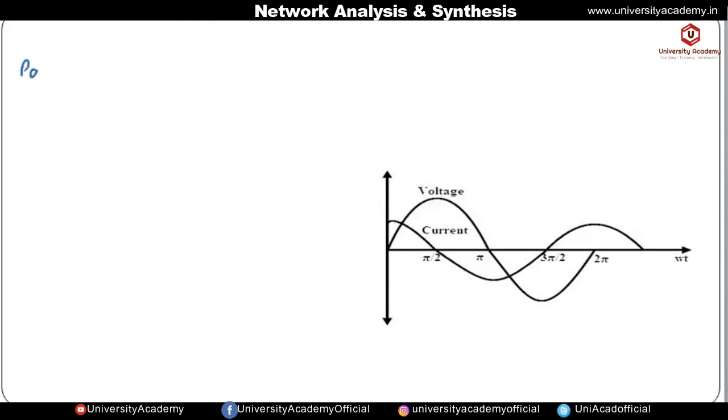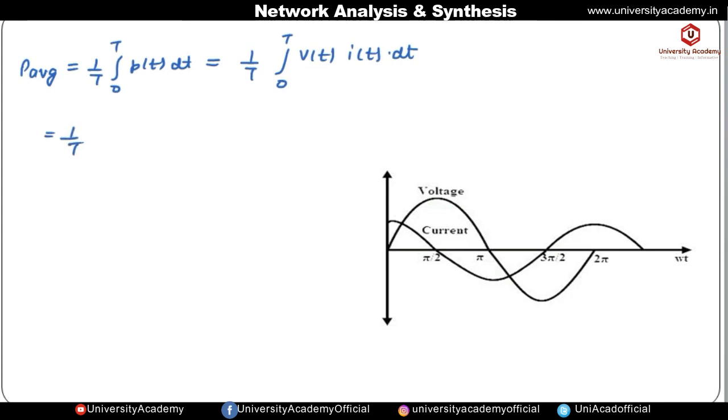So average power is given by 1 by T integration from 0 to T of p(t) dt, which is equal to 1 by T integration from 0 to T of v(t) into i(t) dt.